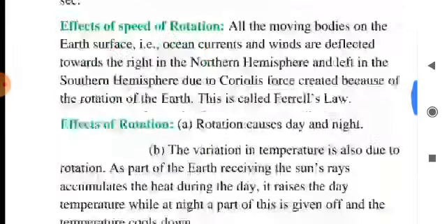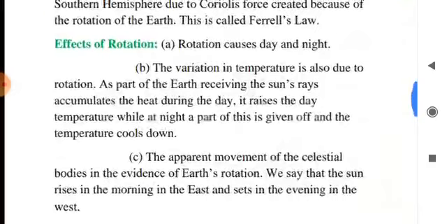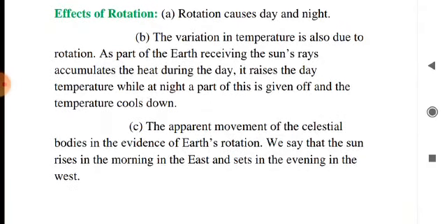Now come to the next point, effects of rotation. Rotation causes day and night. The variation in temperature is also due to rotation.